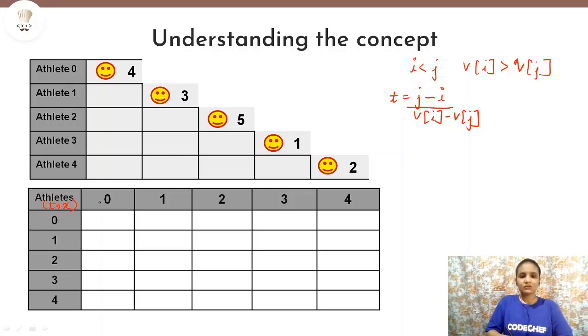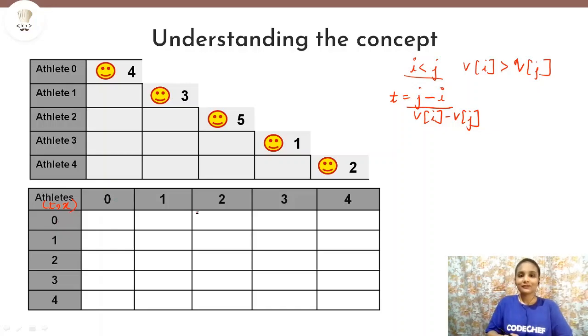Now it makes no sense to calculate the t comma x tuple for 0 comma 0, for the same athlete. So we will move on to 0 1, and also we need to keep a check of this condition: i must be less than j. So definitely our pairs of athletes for which we will calculate t comma x will be 0 1, 0 2, 0 3, 0 4.